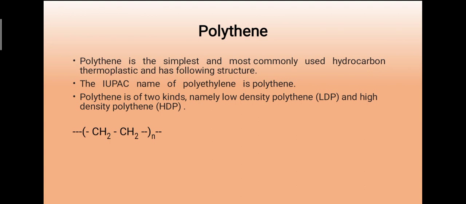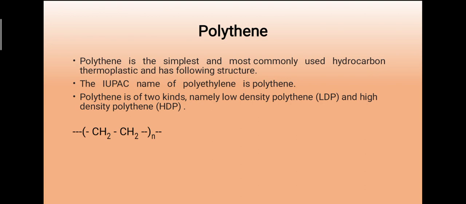In the slide you can see the structure at the bottom, and the IUPAC name of polythene is polythene or polyethylene. From that IUPAC name we can say polythene, because double bonds are there. Polythene is of two kinds, namely low density polythene, LDPE, and high density polythene, HDPE. Here remember, L stands for low and H stands for high, meaning low density and high density polythene.